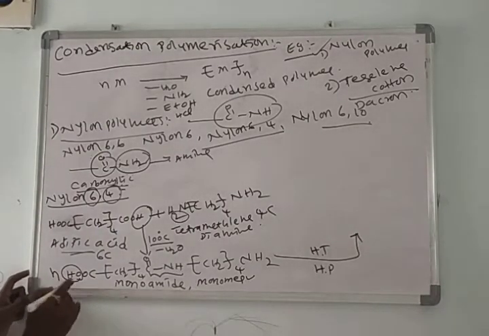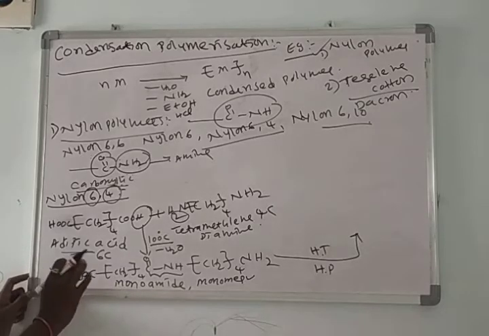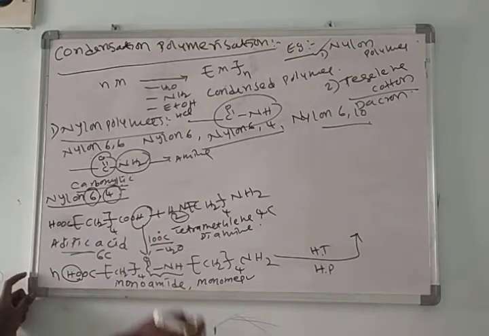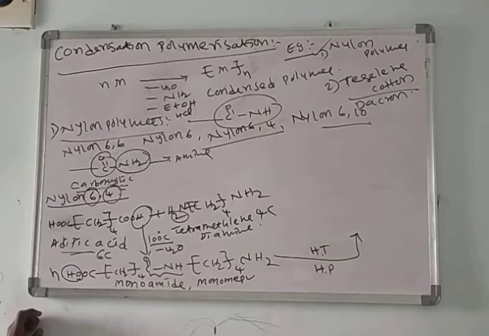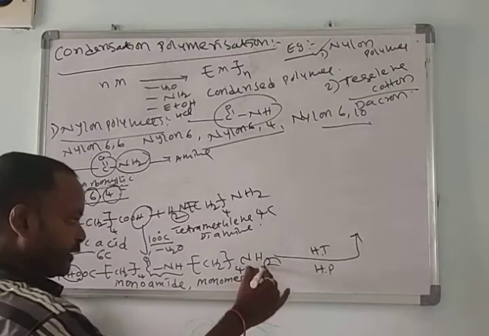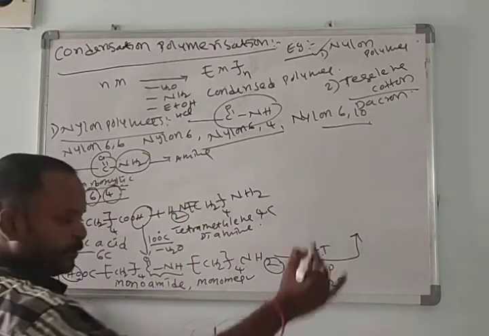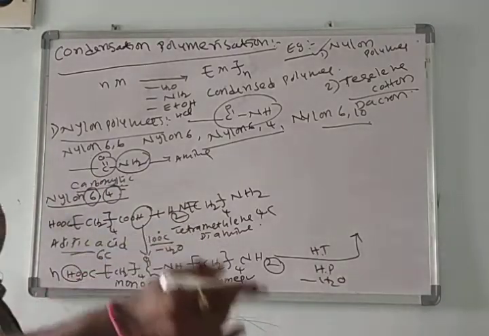This part of the first molecule OH, second molecule H, lose in the form of a water molecule. This is the first molecule, then the second molecule.